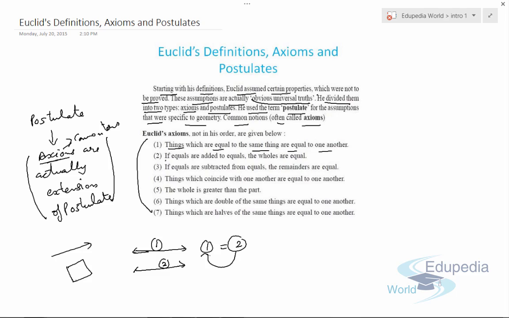Now if equals are added to equals, the wholes are equal. Means if we add area to area, we'll get area.